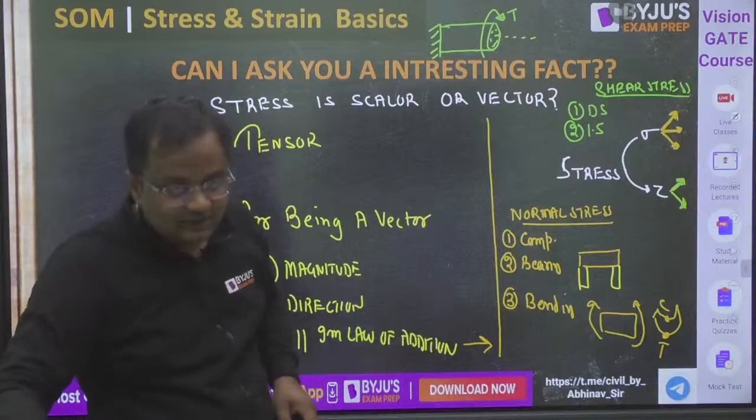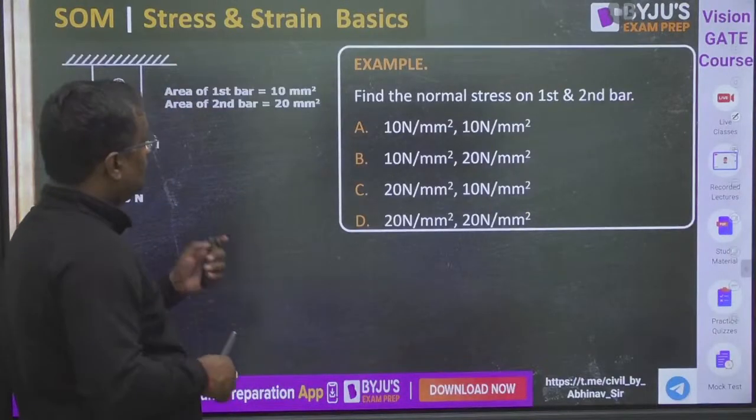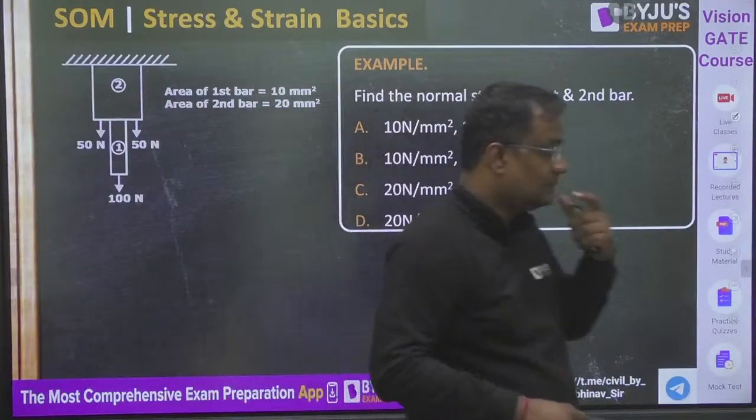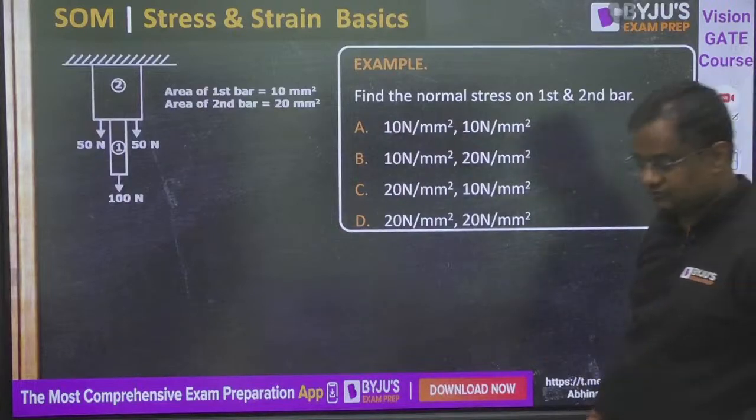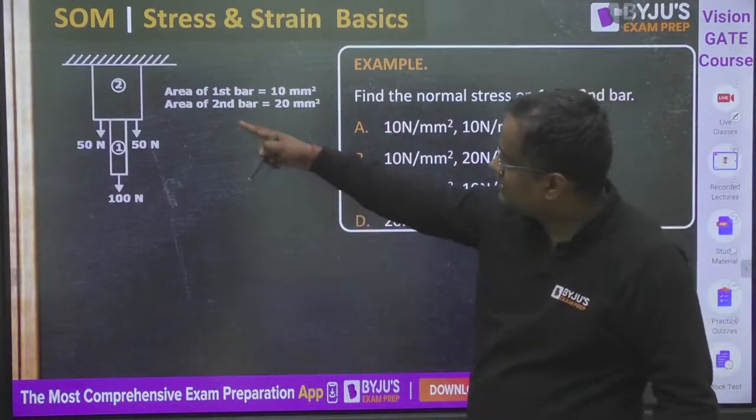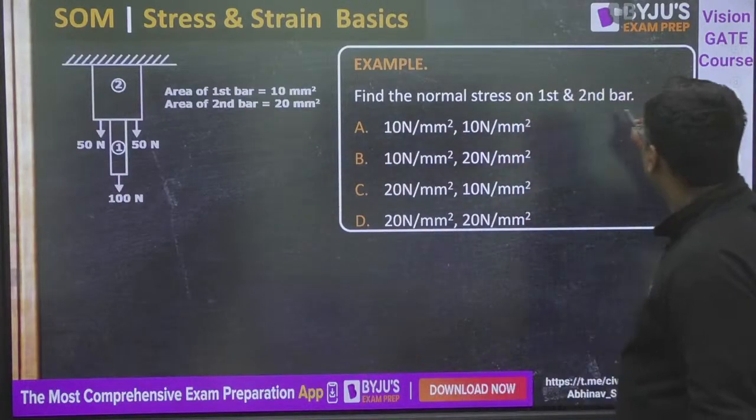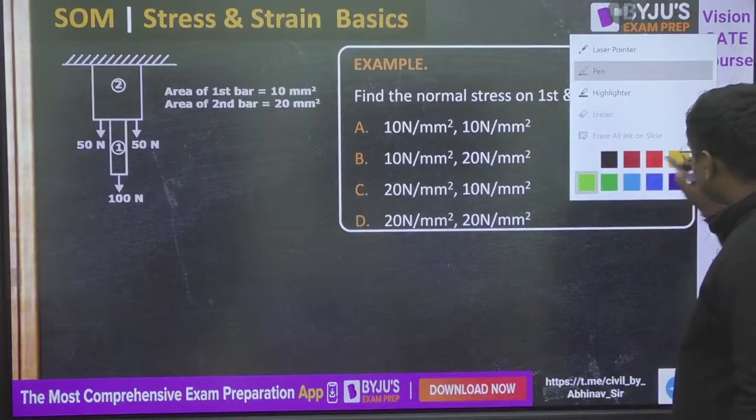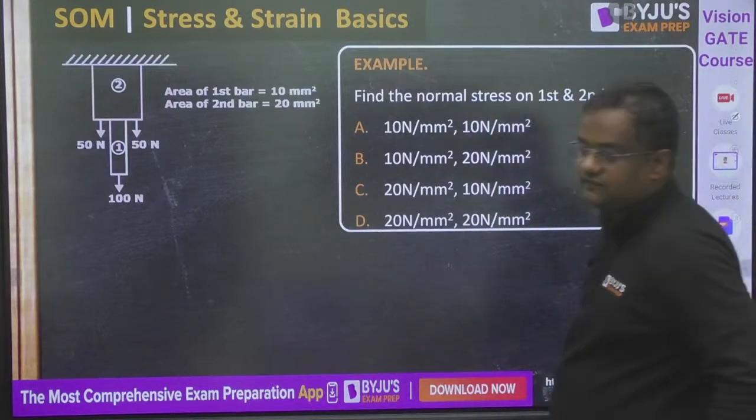Have you understood everything till here? Okay, now guys, let me do a question, then we'll be going to strain as well. This is 1 and 2. Find the normal stress on the first and second bar.